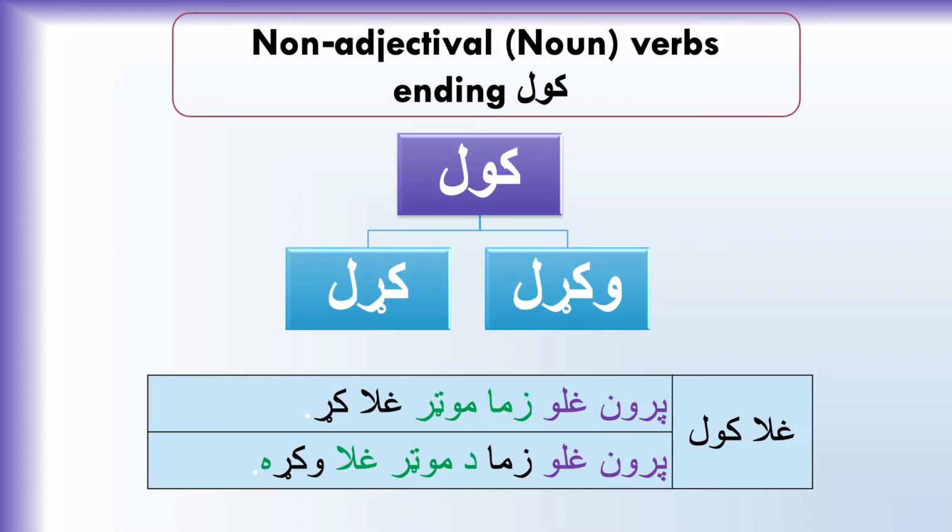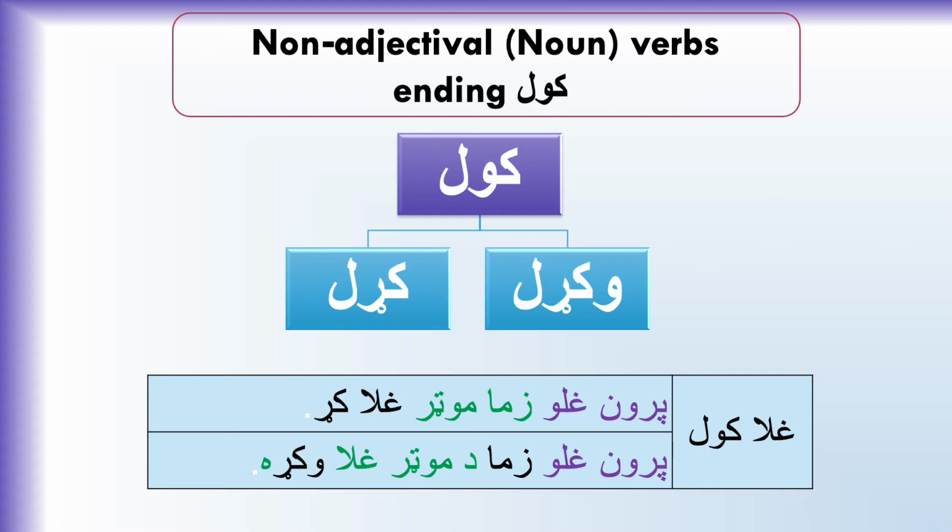In this presentation, I want to talk about another significant aspect of some of the non-adjectival verbs in the perfective tenses and give you simple tips to master verb conjugation. As you might have noticed, a number of non-adjectival verbs that end with Kawal, the Kawal part of the verb changes to either wakrel or krel depending on the context. For example, Parun ghlo zma motor ghlakar versus Parun ghlo zma the motor ghla wakra.